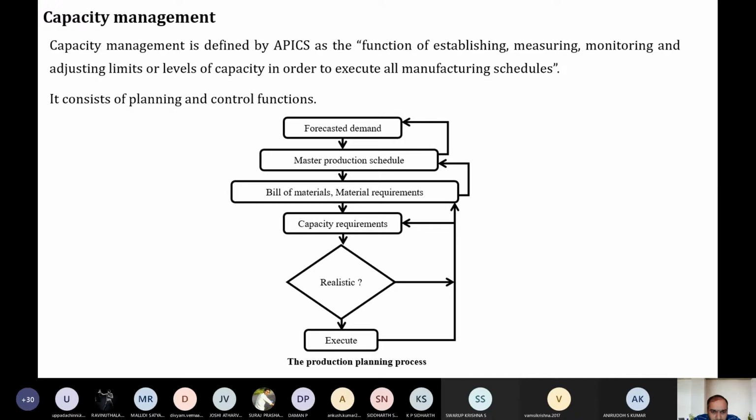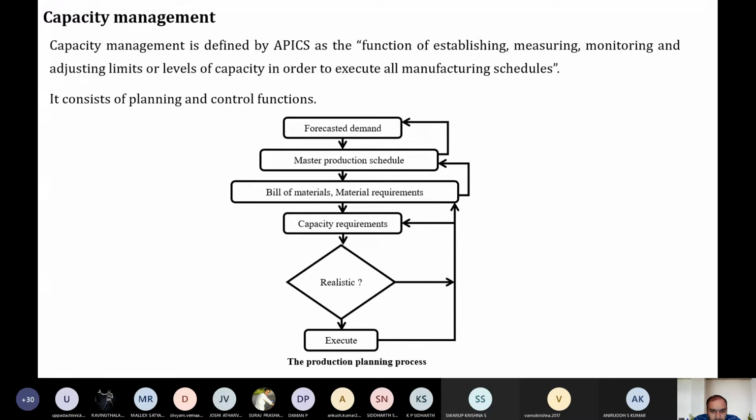Say, for example, you have a machine whose efficiency is 100%, but whose utilization is only 50%. There's a loss. The machine can perform 100%, but you are utilizing it for only 50%. Then what happens? It's a mistake. Say, for example, we have a very good player in the IPL, and he is always kept on the bench.